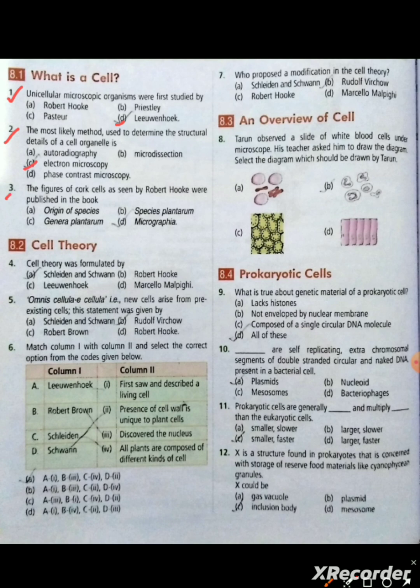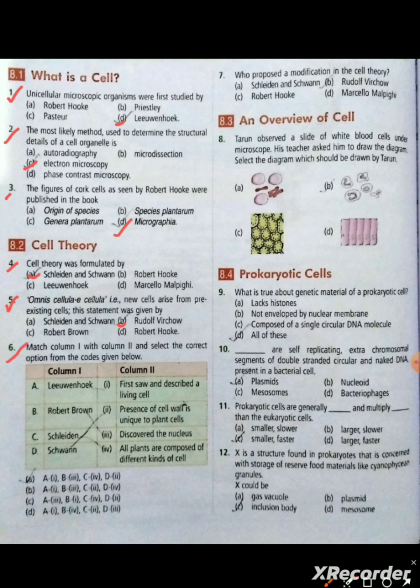The figures of cork cells seen by Robert Hooke were published in the book, answer, Micrographia. Question 4. Cell theory was formulated by, answer, Schleiden and Schwann. Question number 5. Omnis cellula e cellula, that is, new cells arise from pre-existing cells. This statement was given by, answer, Rudolf Virchow.